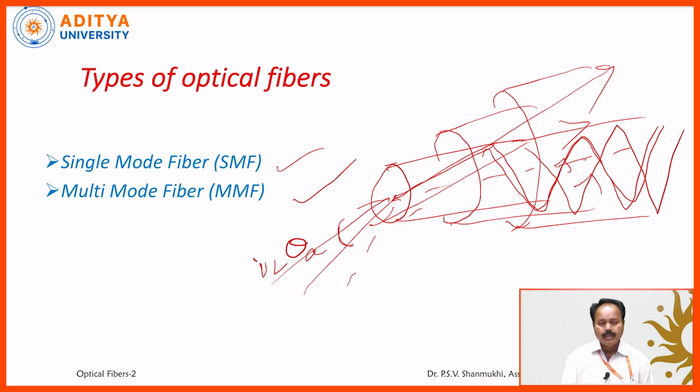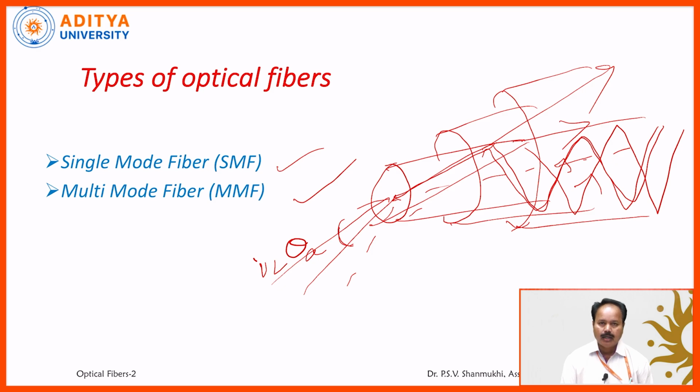So, there are only some allowed directions. Along those directions only, the light rays will undergo constructive interference and will be propagated. In the other directions, even if the light rays are incident at less than the acceptance angle, they will not be propagated because of destructive interference. Those allowed directions are called modes of propagation.